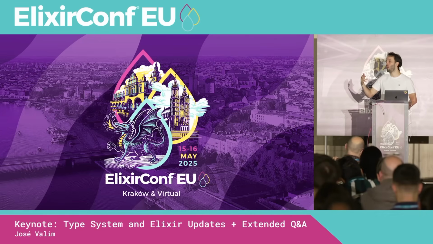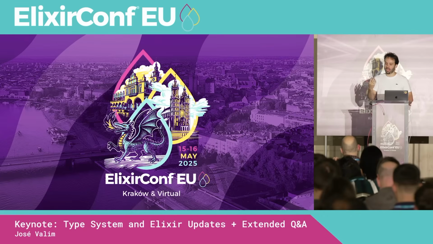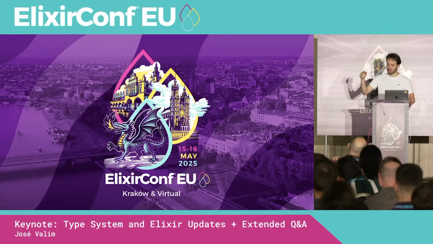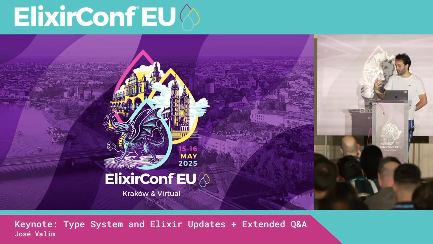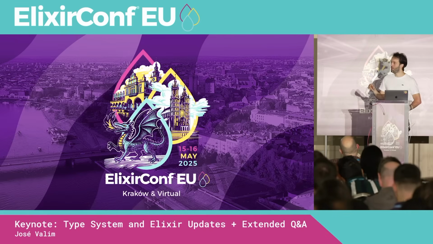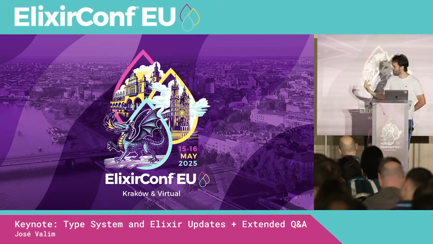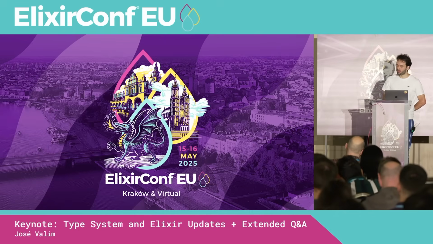I don't know still what the impact is, but as we add the type system, we are going to see that some patterns are not really useful from the type system point of view anymore. There's a long discussion in the Elixir issue tracker because Elixir 1.19 is deprecating the struct update syntax, because it's just not an efficient way of doing that typing-wise. So that's going to happen, but I don't think anybody should worry right now. Elixir has a large standard library, and so far we identified two functions or something like that. But we're going to see some things that were actually not a good design typing-wise, and we'll have to rethink a few of those.